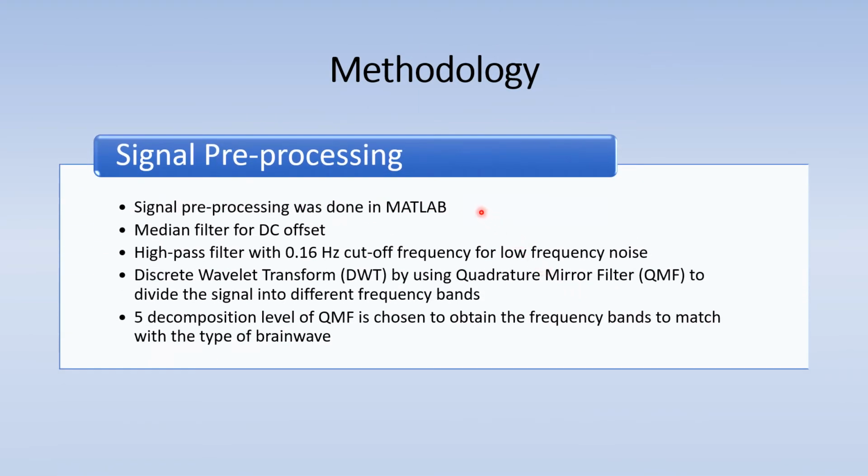Signal samples were saved through the brain-machine interface (BMI) called Emotiv Xavier test bench. Second, the signal pre-processing. The signal pre-processing was done in MATLAB. The median filter is used to filter out the DC offset. The high-pass filter with 0.16 Hz cut-off frequency is used to filter out the low-frequency noise. Discrete wavelet transform (DWT) by using quadrature mirror filter (QMF) is used to divide the signal into different frequency bands. The 5-level decomposition of QMF is chosen to obtain the frequency bands to match with the types of brain wave.